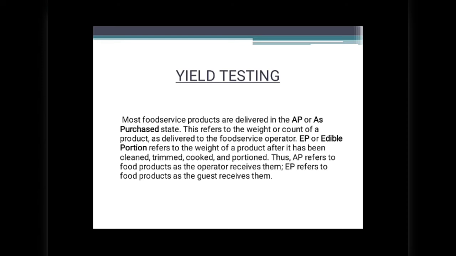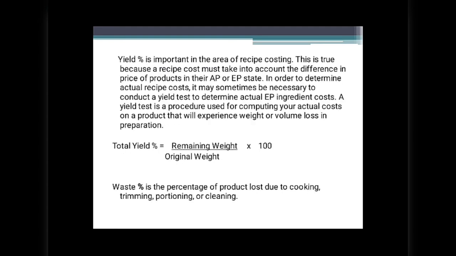Yield testing. Most food service products are delivered in the AP, or as purchased, state. This refers to the weight or count of a product as delivered to the food service operator. EP, or edible portion, refers to the weight of a product after it has been cleaned, trimmed, cooked and portioned. Thus, AP refers to food products as the operator receives them. EP refers to food products as the guest receives them.